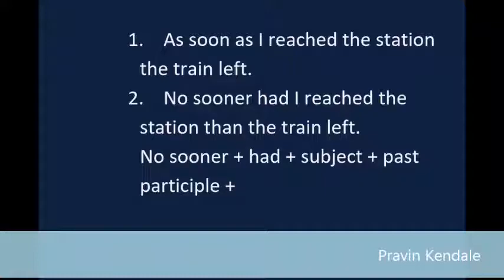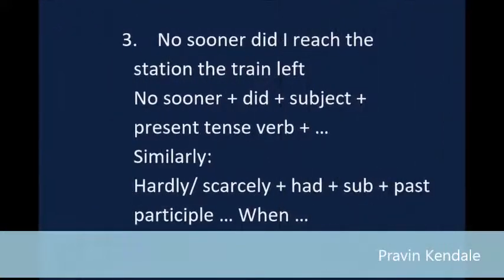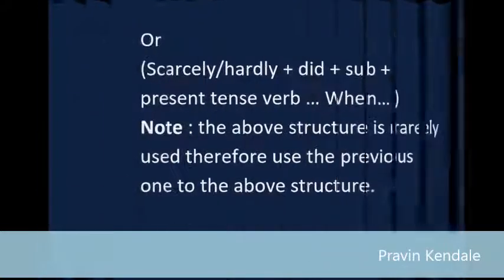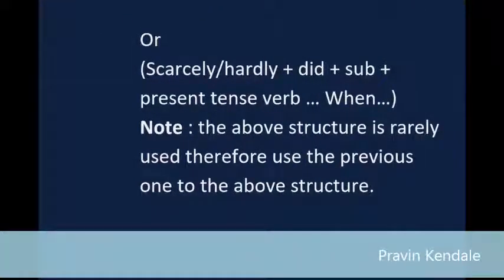No sooner plus did plus subject plus present tense verb. Similarly, hardly/scarcely plus had plus subject plus past participle plus when. Or, scarcely/hardly plus did plus subject plus present tense verb plus when. Note, the above structure is rarely used, therefore use the previous one.